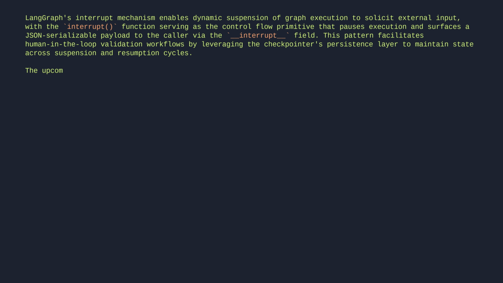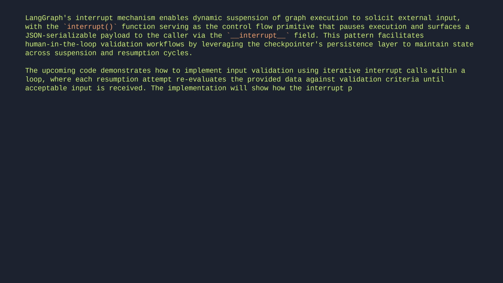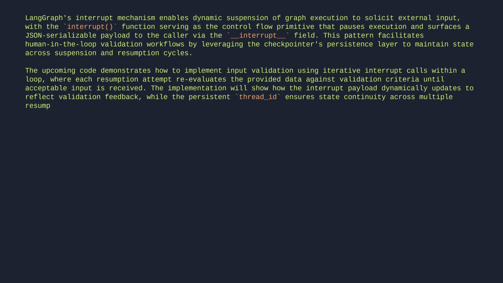The upcoming code demonstrates how to implement input validation using iterative interrupt calls within a loop, where each resumption attempt reevaluates the provided data against validation criteria until acceptable input is received. The implementation will show how the interrupt payload dynamically updates to reflect validation feedback, while the persistent thread ensures state continuity across multiple resumption attempts.